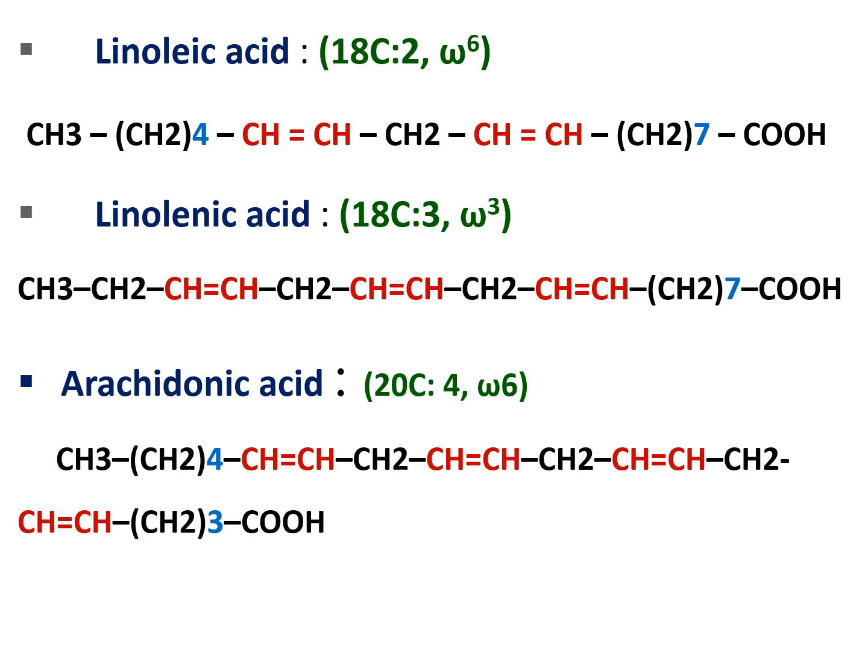So we have three examples for polyunsaturated fatty acids, which are called linoleic, linolenic, arachidonic. 18, 18, 20 carbons. 2, 3, 4 double bonds. Omega 6, omega 3, and omega 6.